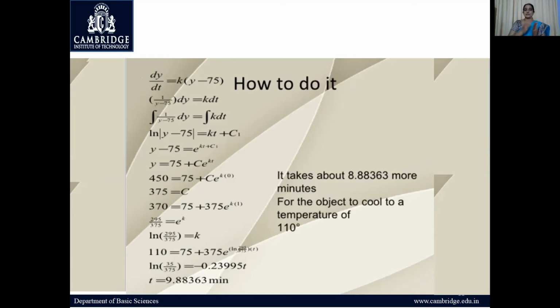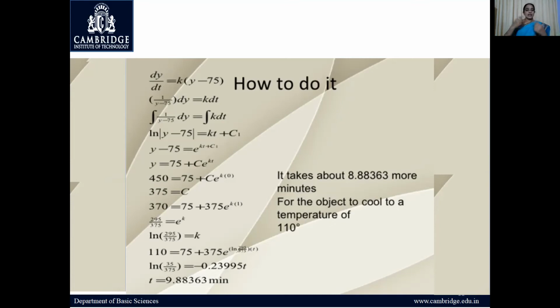All of you know this, right? The variable separable method, which you have learned in your previous classes, in second PUC, when you learned differential equations. So I'll separate the variables, dy and dt. Now what I'll do is integrate. So what's the next step? You know that, right? To eliminate the derivative, I have to integrate.